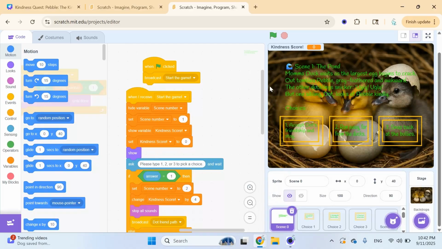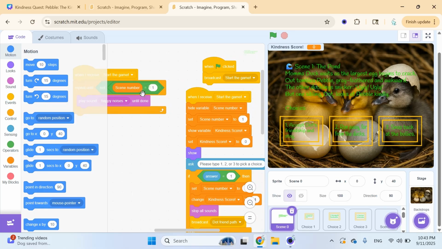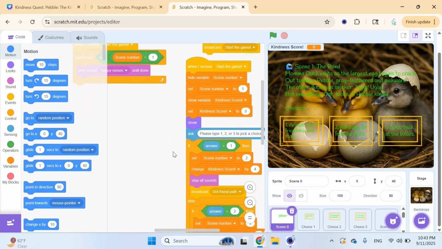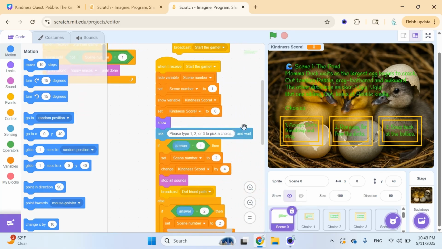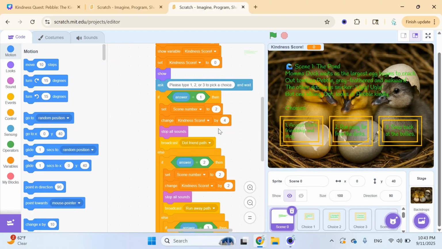The program begins when the user clicks the green flag on the screen. Initially, all sprites except for those from the first scene are hidden and the background music only plays when the flag is clicked. From then on, at each decision point in our story, the user must input a number indicating the choice they have decided to make. For each different input, a different message is broadcasted to every single sprite in Scratch.